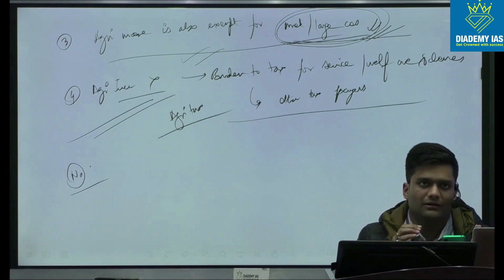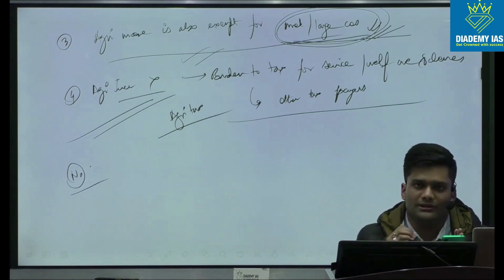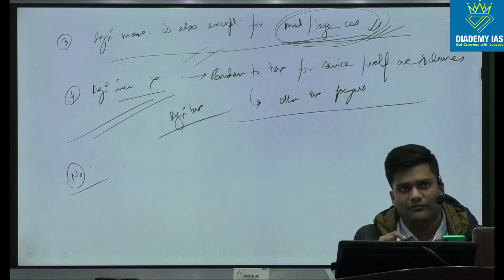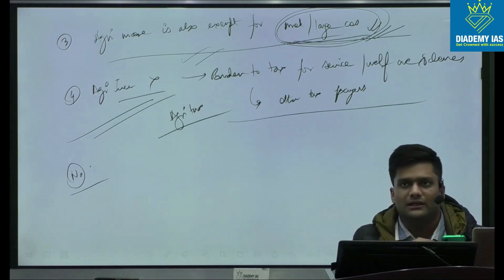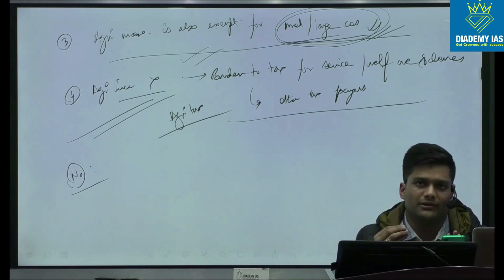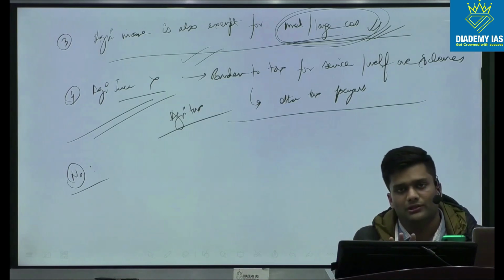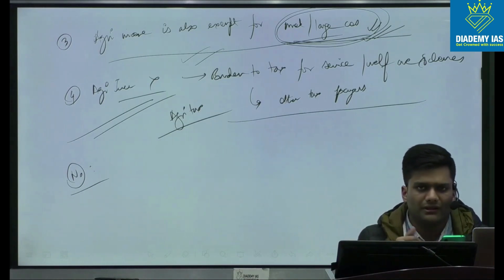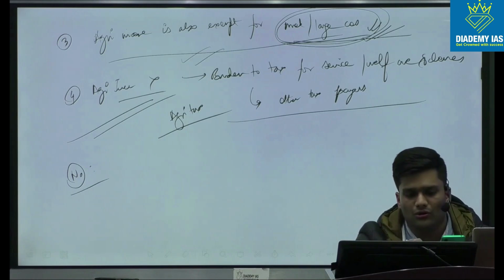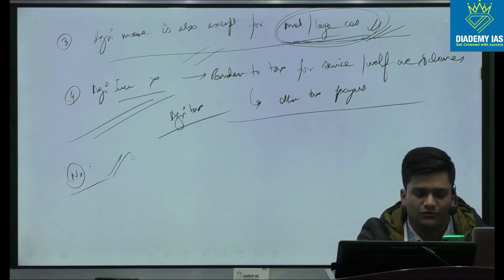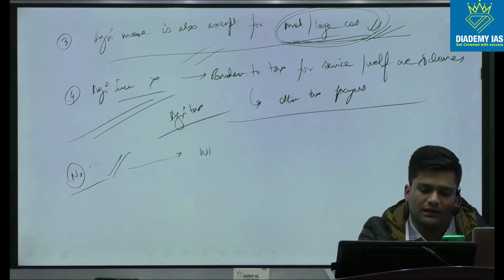But if your opinion is that you must tax agriculture, then you have to give a way forward for these points. If your opinion is with respect to non-taxation of agriculture, then you have to give a way forward for the counter arguments which we have discussed earlier. As an individual, I thought the first four arguments are stronger compared to this, and there is a possibility of finding the solutions for this. So I'll give you the way forward.